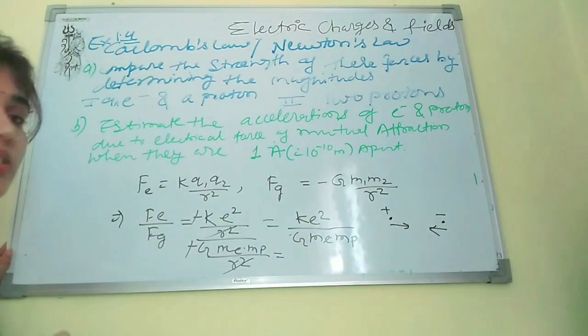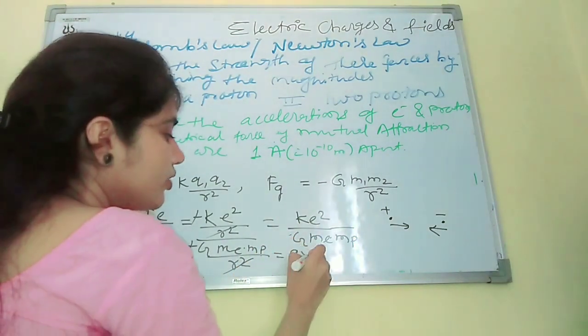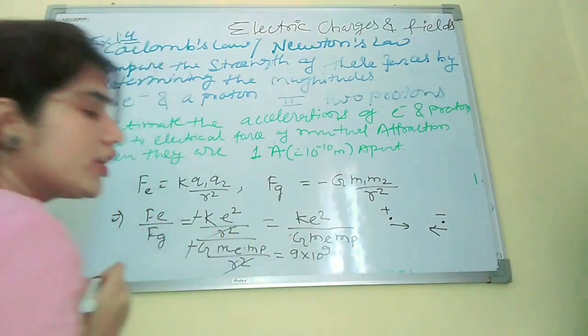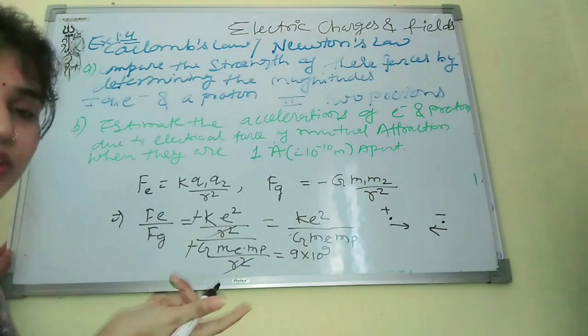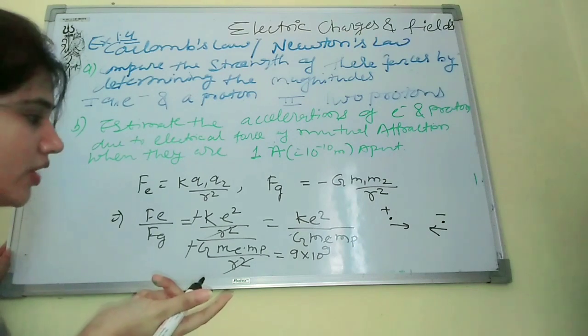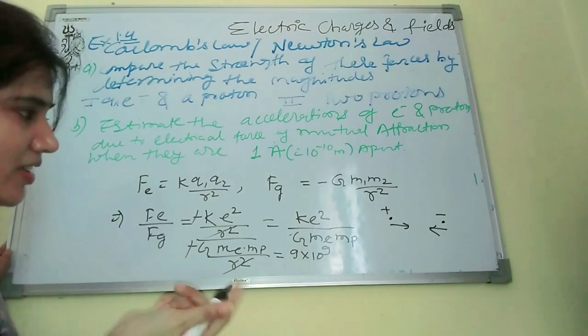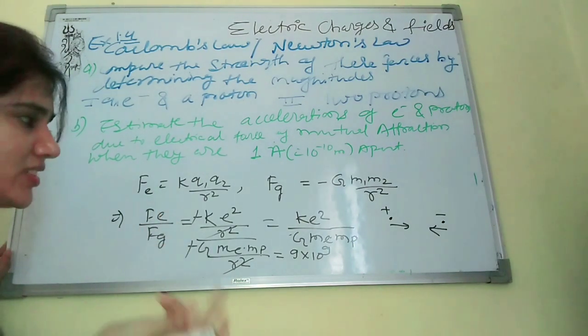K is a constant with value 9 into 10 to the power 9 Newton meter squared upon Coulomb squared.